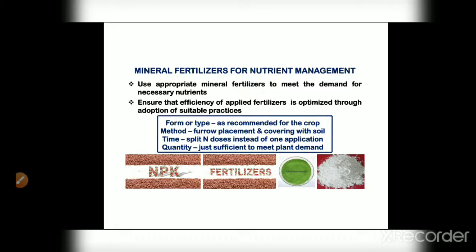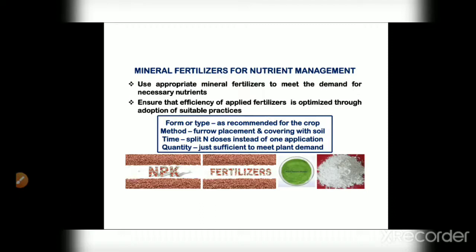You can see in the picture: use of the appropriate mineral fertilizer to meet the demand for the necessary nutrients. So we have to use it appropriately and not in a high quantity. That means we have to use it in exactly the appropriate quantity. And ensure that efficiency of applied fertilizers is optimized through the adaptation of suitable practices.